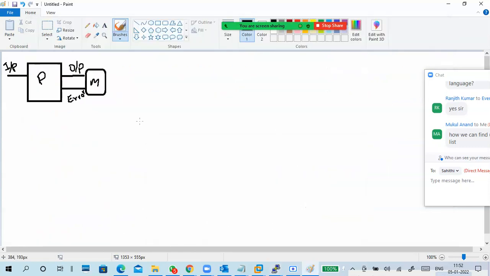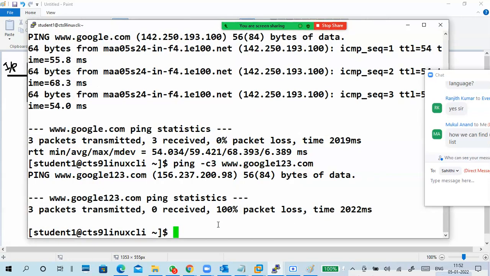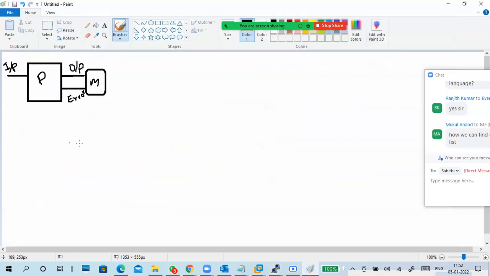File not found, permission denied. Okay, unable to access. These are all errors. And if it is accessible, it is generating output. Both we are seeing at your terminal. Monitor means this is your terminal. You can look at this terminal only. Okay, so this is a general one.